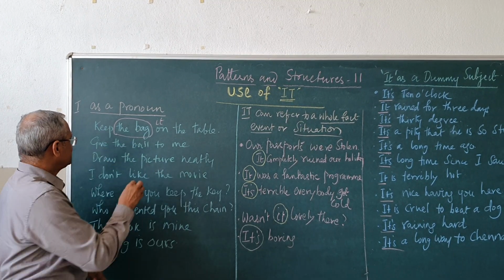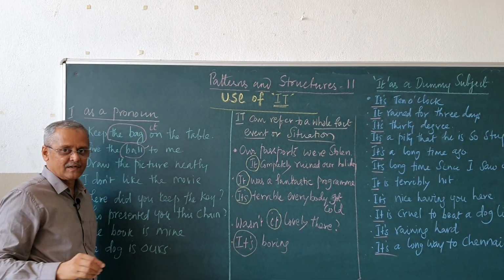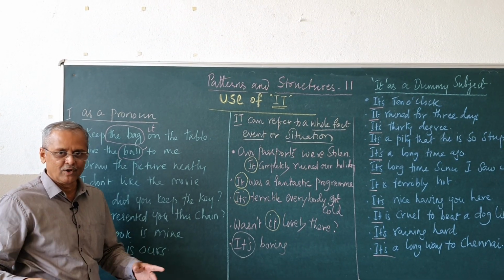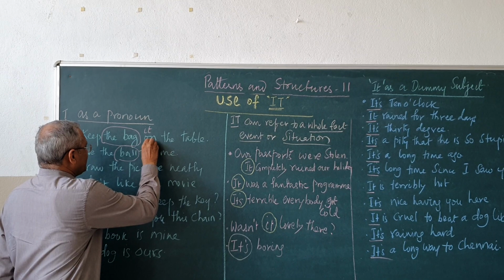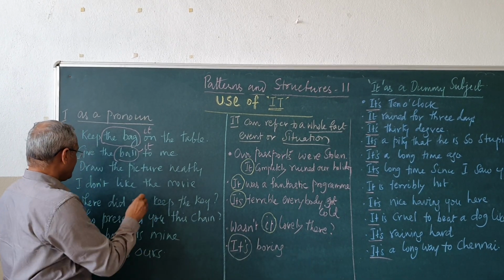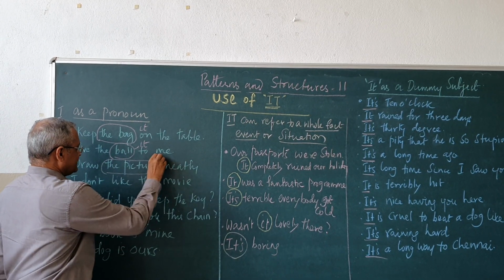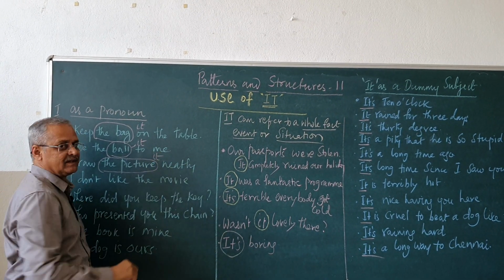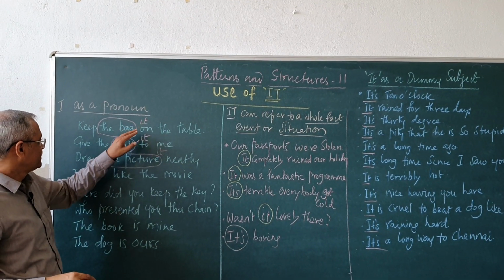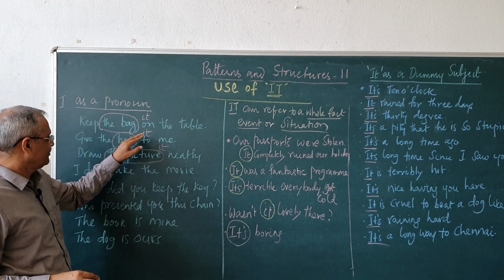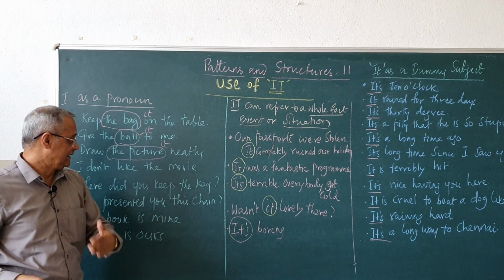Pass the ball to me. When you are playing basketball or football, you say, pass it to me. Draw the picture neatly. Draw it neatly. So in place of the bag, we use "it". In place of the ball, we say "it". In place of the picture, we say "it".